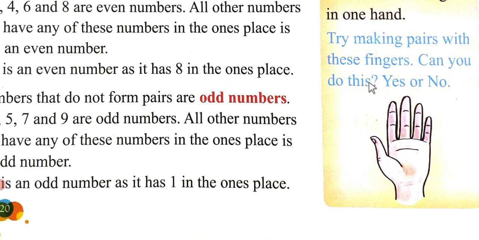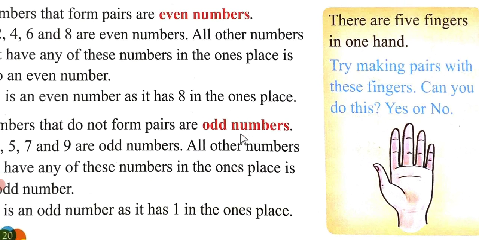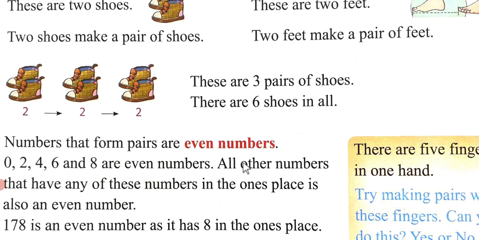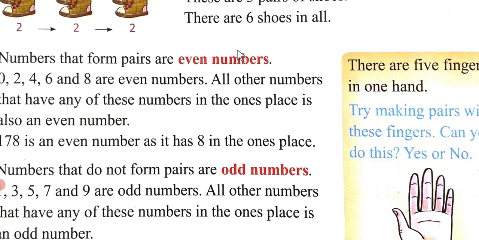It has been given for you to do by yourself. 1, 2, 3, 4, 5. Can you make pairs of these numbers? If yes, you write yes. If you can't make the pair, you write no.